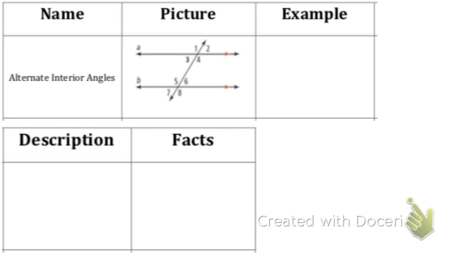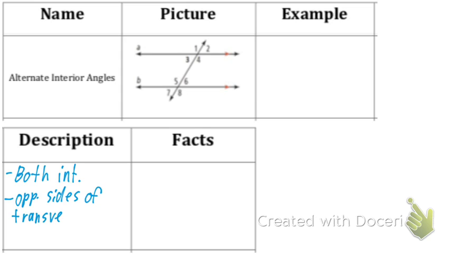Alternate exterior angles, okay? So we're going to start with the description again. This time, we have 2 bullet points, no parentheses. First bullet point is they are both interior. INT if you want to shorten it. The second bullet point is they are on opposite, or I can shorten it down to OPP, opposite sides of the transversal. That's all you have to write in the box.